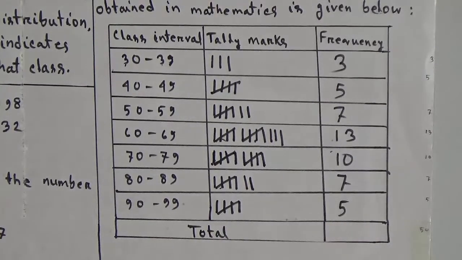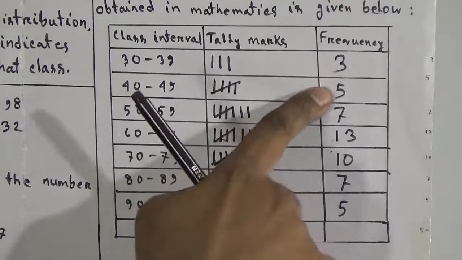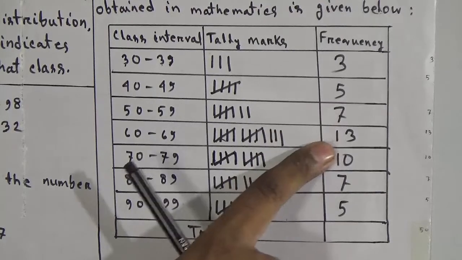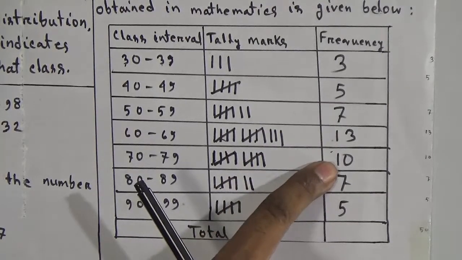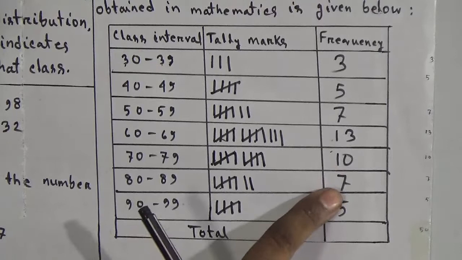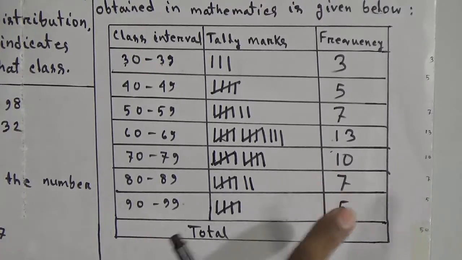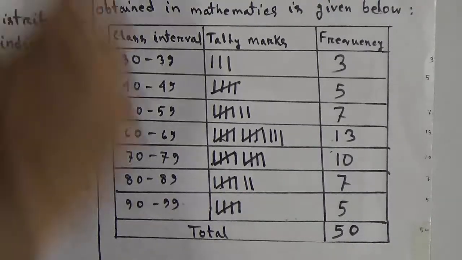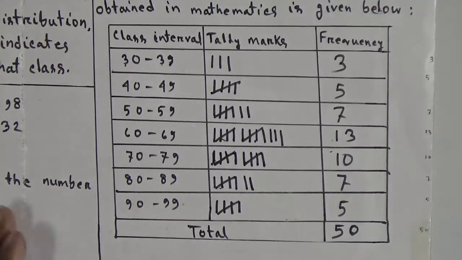Now we have to write the total frequency. It will be 3 plus 5 equal to 8, and 8 plus 7 equal to 15, 15 plus 13 is equal to 28, 28 plus 10 is equal to 38, 38 plus 7 is equal to 45, and 45 plus 5 is equal to 50. The total number of students here is 50. Dear students, this is the frequency distribution table of the given marks. We have solved 2 numbers.